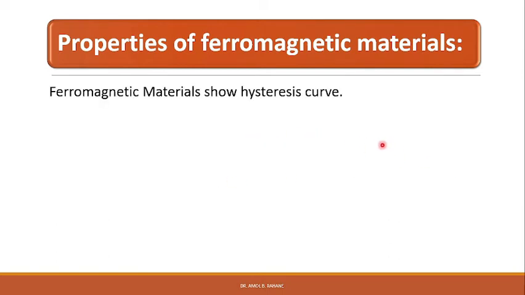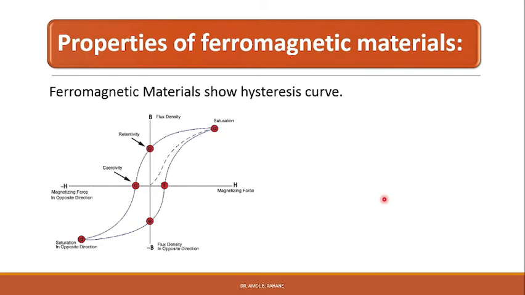Ferromagnetic materials show a hysteresis curve. The hysteresis curve shows the relationship between the magnetic induction B and the magnetic intensity H. Hysteresis curves occur in a system that involves a magnetic field. Hysteresis is a common property of ferromagnetic substances. Generally, when the magnetization of a ferromagnetic material lags behind the magnetic field, this effect can be seen.